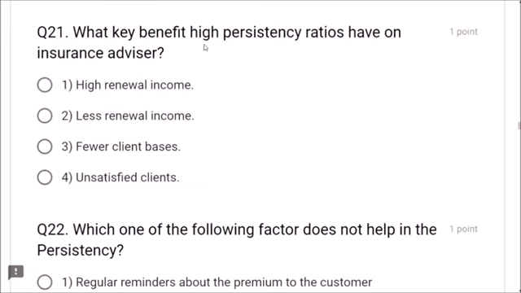Next, question number 21. What key benefit do high persistency ratios have on an insurance advisor? High renewal income, yes. Less renewal income, no. Fewer client bases, no. Unsatisfied clients, no. High renewal income will have key benefits on high persistency. This is the correct option, friends. Question number 21, option 1 is correct, friends.